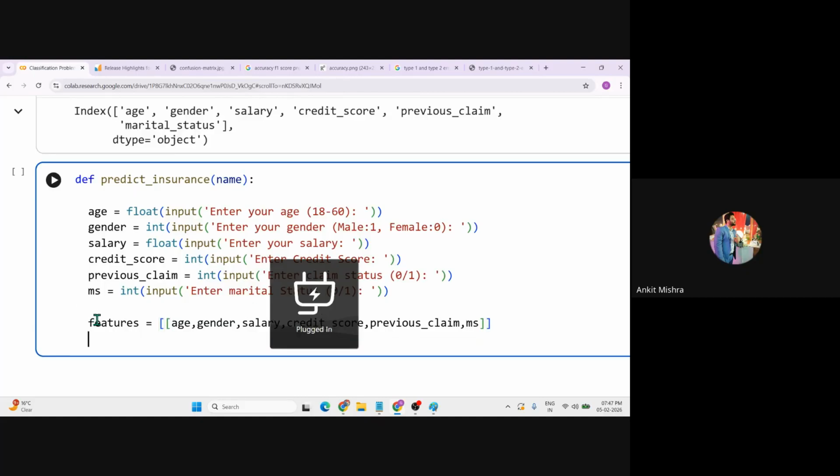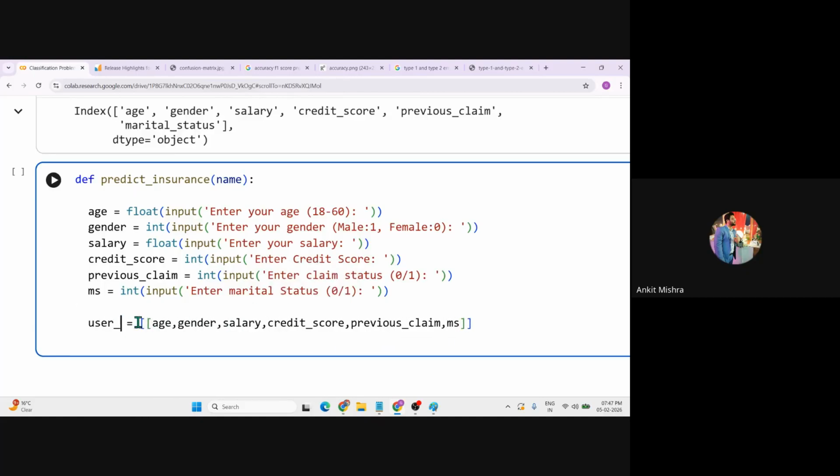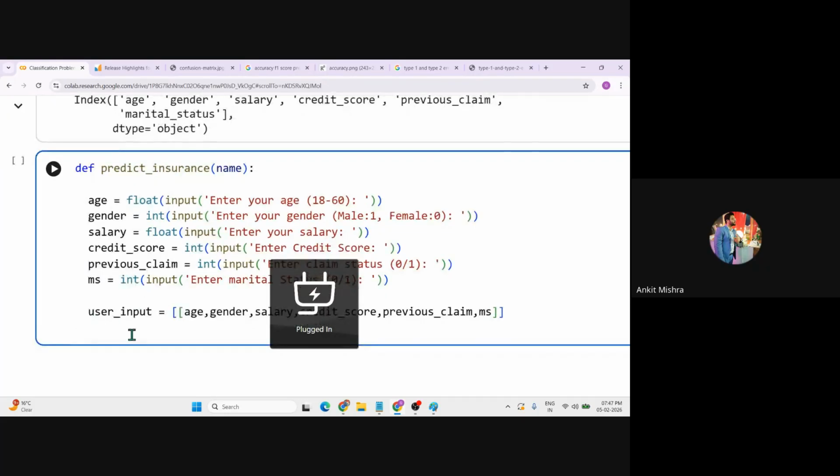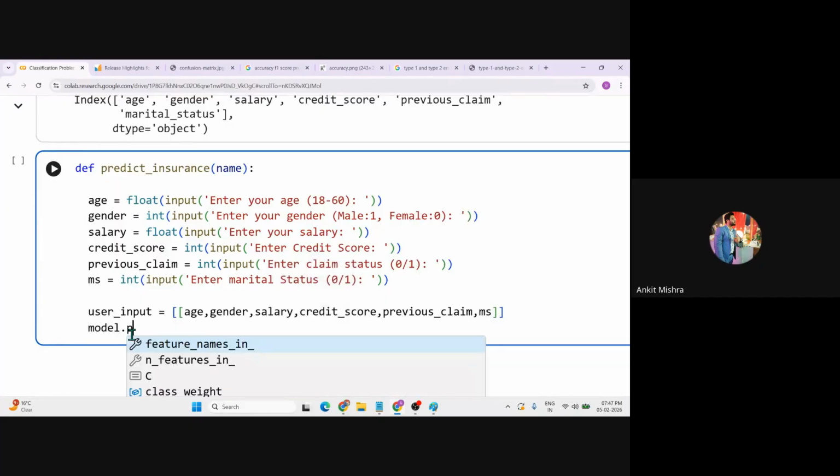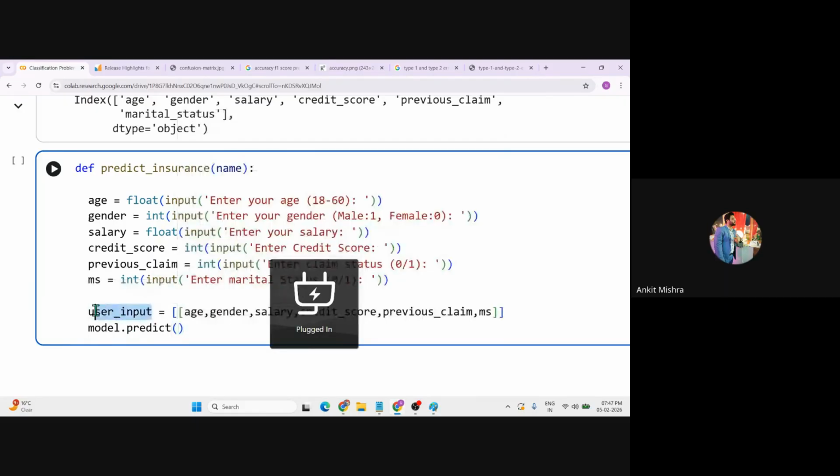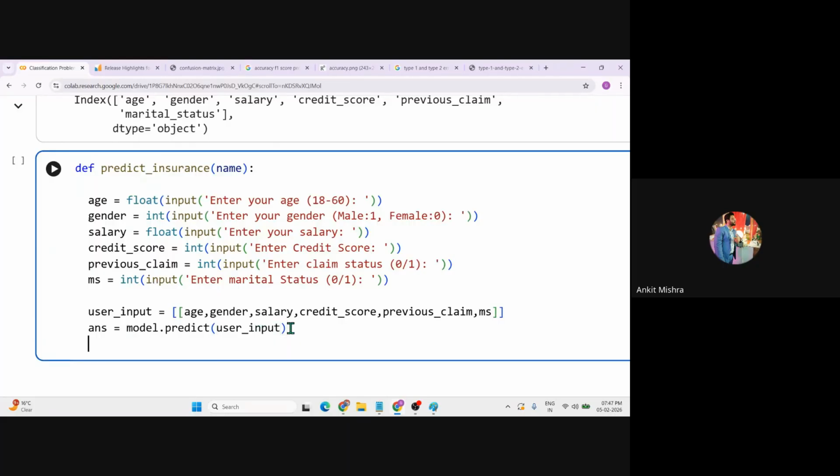Okay. Now, once we are ready with the features, instead of features, let's just call this user input, right? This one is good. Now we know that we have to pass this user input into the model we have already created. You can just simply pass it inside predict. The predict method takes this data and gives you the answer in an array format, and you can store it inside answer. The answer is a single one-dimensional array. So you can just simply slice those values and print them, whatever the name it is, okay?